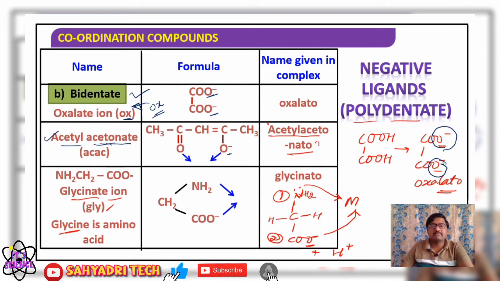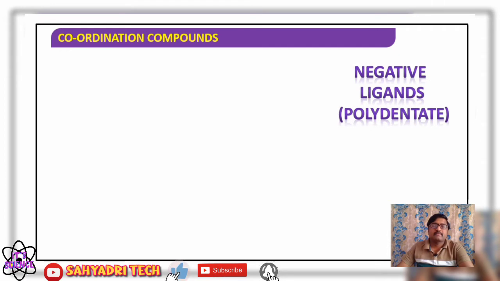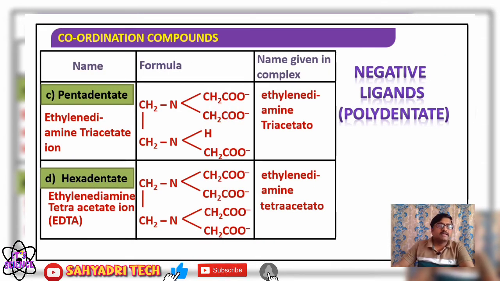So what are the donor atoms here? The lone pair of electrons of nitrogen in NH2, and the negative charge of oxygen of the carboxyl group, both involved in bond formation. Therefore it acts as a bidentate ligand. So oxalate ion OX, acetylacetonate ACAC, glycinate ion GLY, they are examples of bidentate ligands.